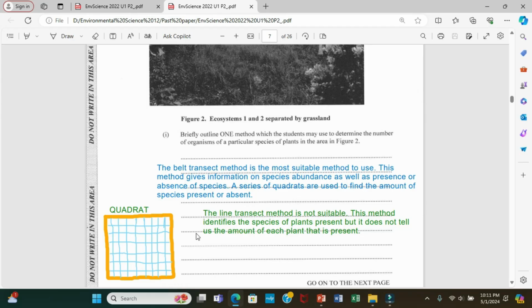Now, there's another one that might confuse some of the students. This is the line transect method. The line transect method is not suitable because, guys, it only tells you if the plant or organism is present or not. It does not give you a count of the amount that are there. So it is very limited. And for those who don't know, a quadrat will look something like this.